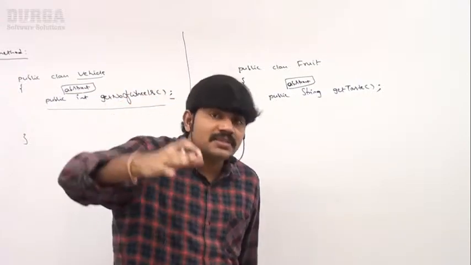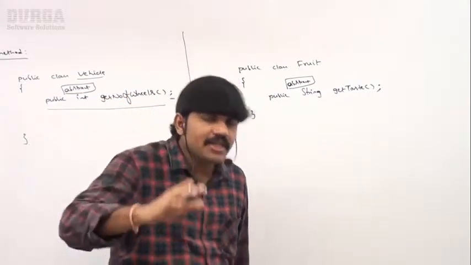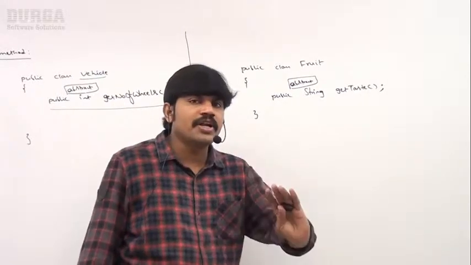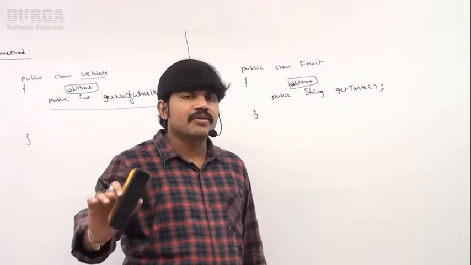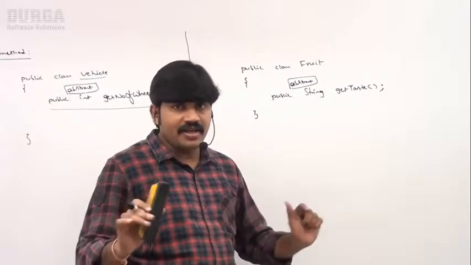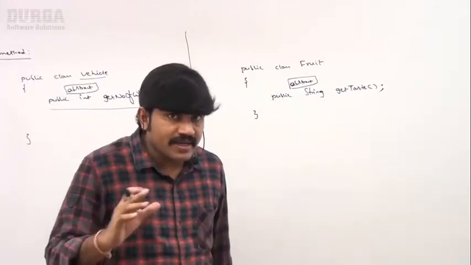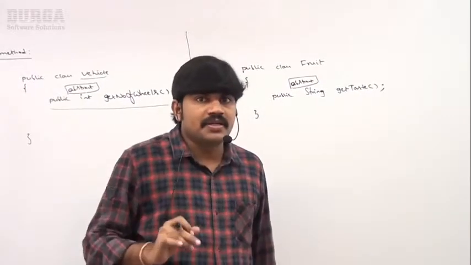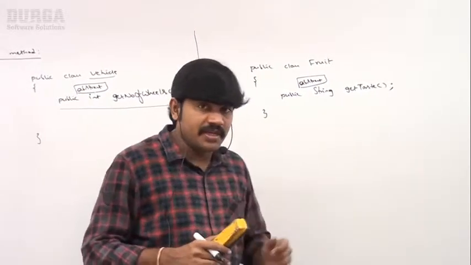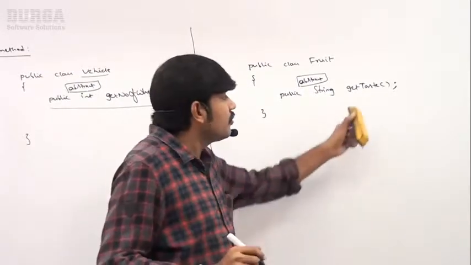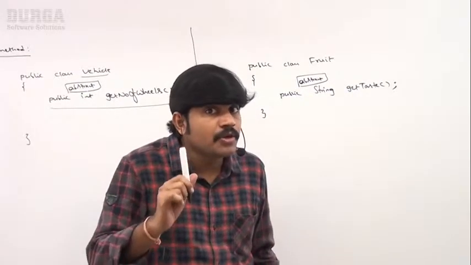Remember, who is responsible to provide implementation? Child classes are responsible to provide implementation. That part we are going to take care of next. First, be aware of what is abstract method: the method which has only declaration but not implementation. Such type of methods are considered abstract methods. An abstract method should compulsorily end with a semicolon.